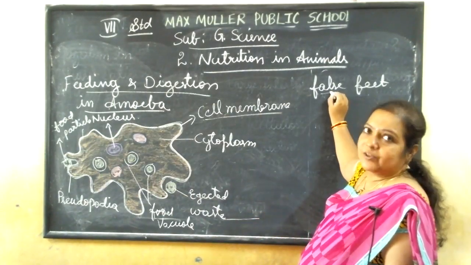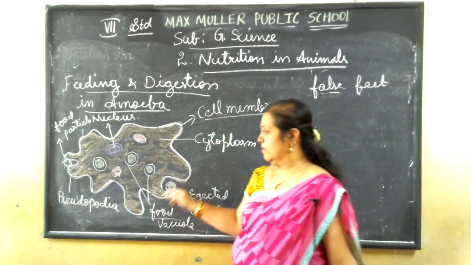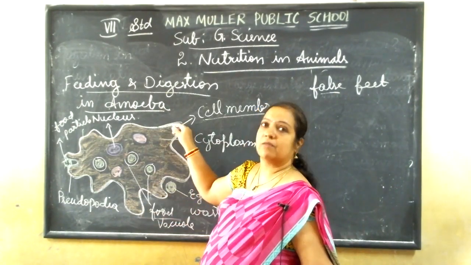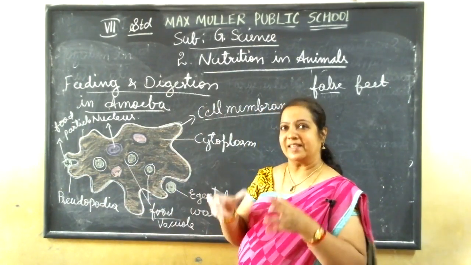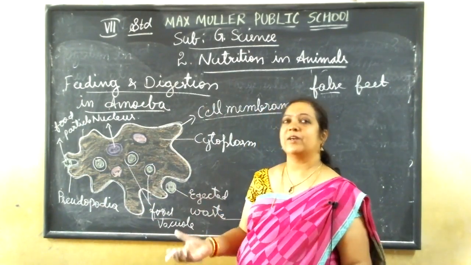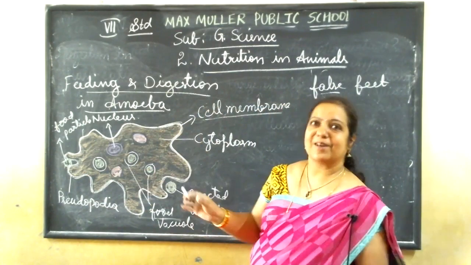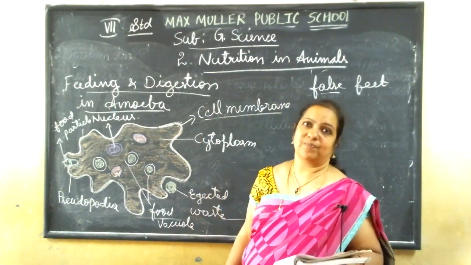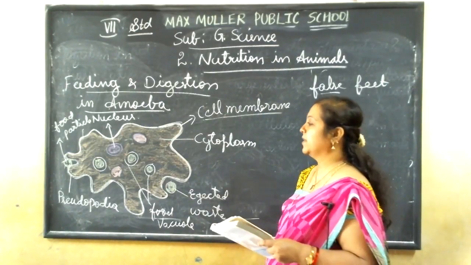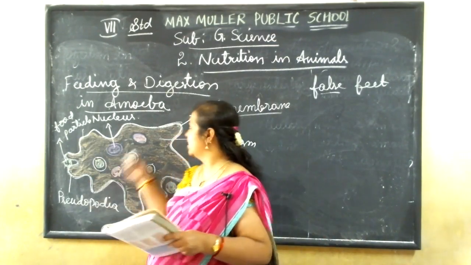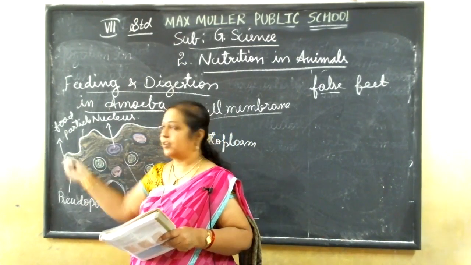They have false feet because they are not always present in the same place. Sometimes they use this part, sometimes they use that part. So it is not always present like how it is now. The next moment it will change its body shape, because these extensions can come out from the body anywhere. That's why they are called false feet, and they help in the movement of the body and also in capturing the food.